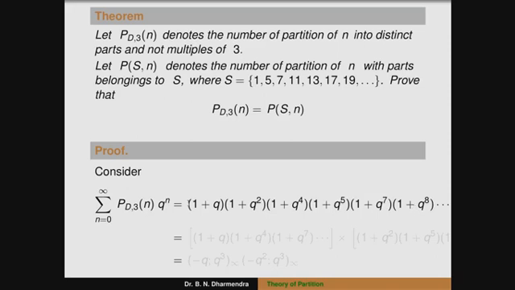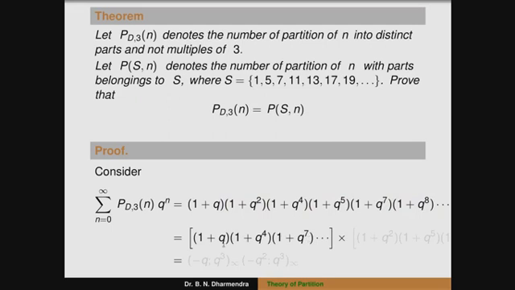Now we can take the parts here. The first part, where the base is 3, q to the power of 3, is (1 plus q)(1 plus q to the power of 4)(1 plus q to the power of 7). That is the first set. And the other set is (1 plus q square)(1 plus q to the power of 5)(1 plus q to the power of 8).